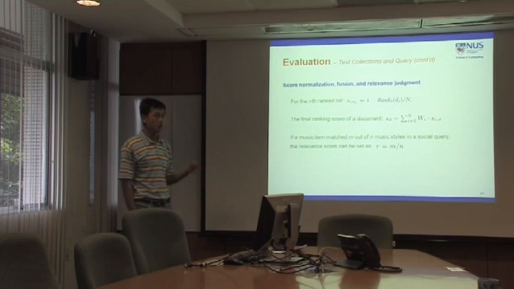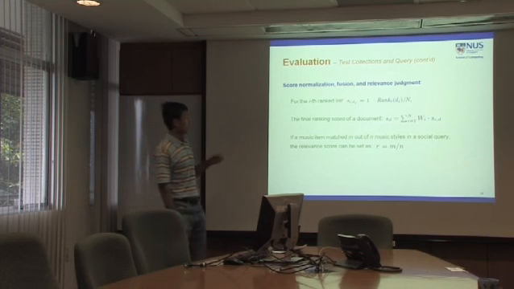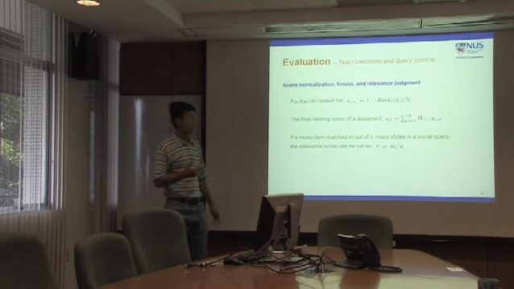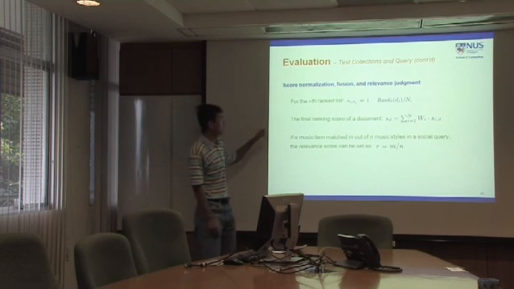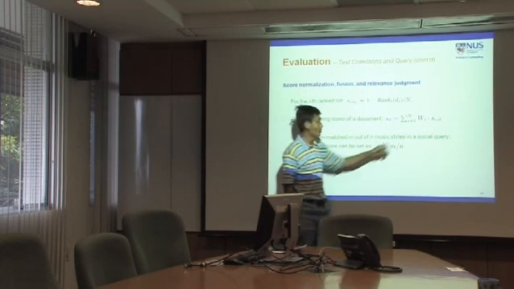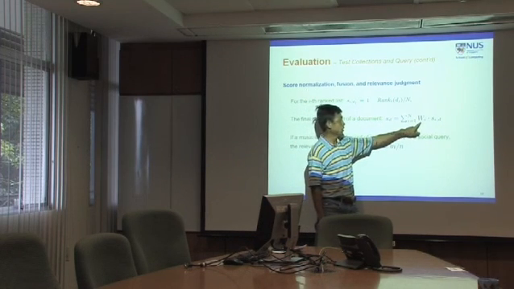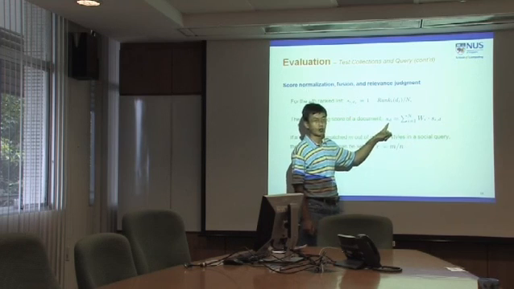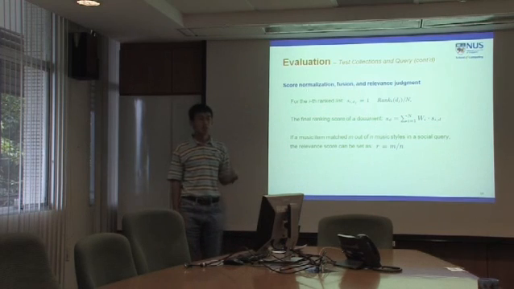Search normalization, fusion, and relevance judgment are relevant to the returned result list. For example, in the ith ranked list, we need to normalize the score of each returned result so that we can fuse them later on. Once normalized, we fuse them using linear fusion. Previously we know the query-dependent fusion module will give us a series of weights. So by getting the normalized score, we can combine the weights with the score and come up with the final score for each document. Once we have the score for each document, we can rank them. That's the final list with fused ranking scores.